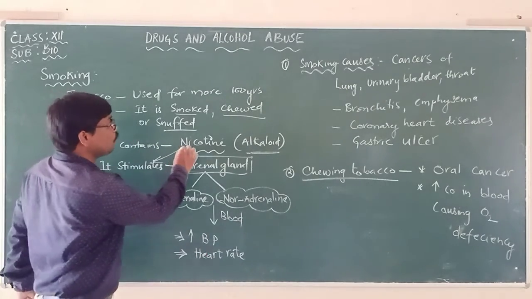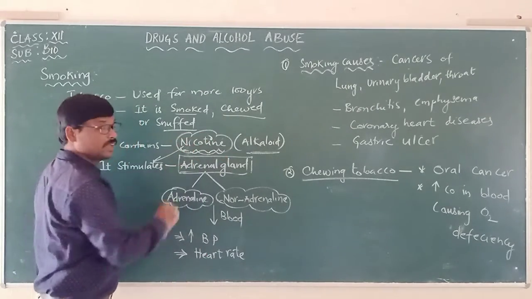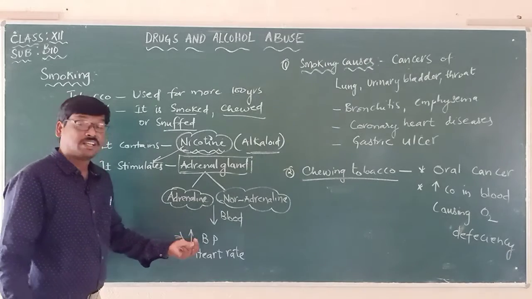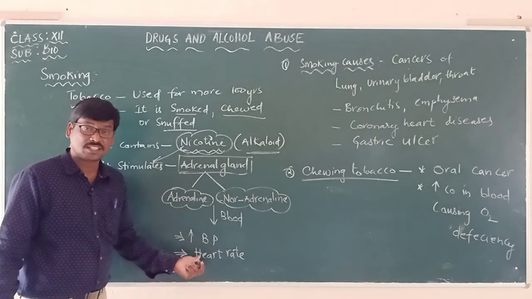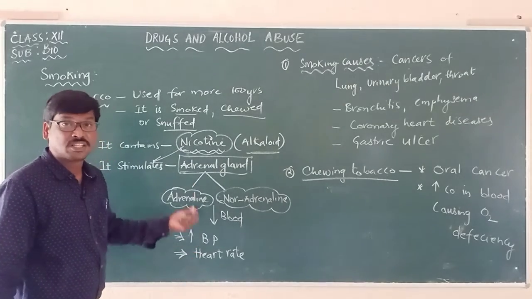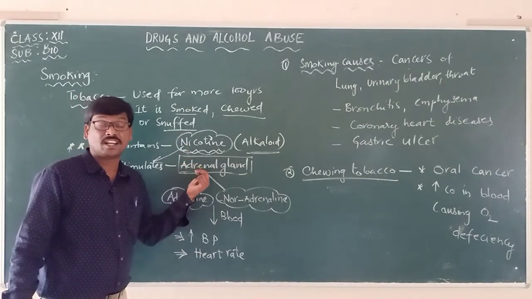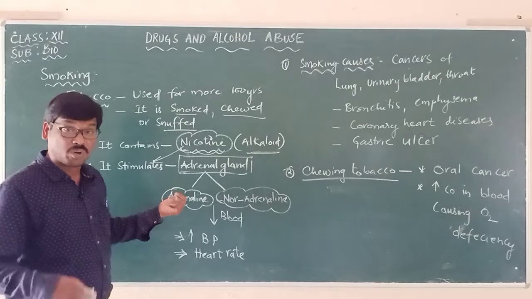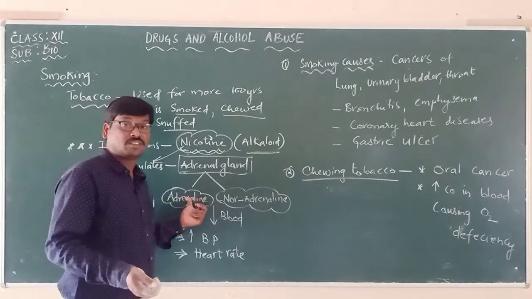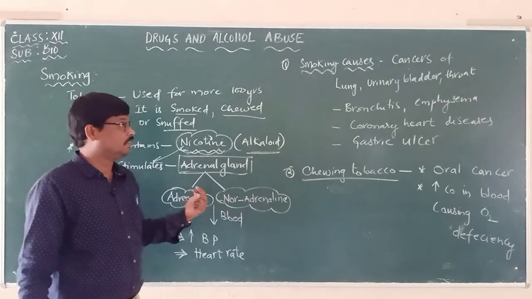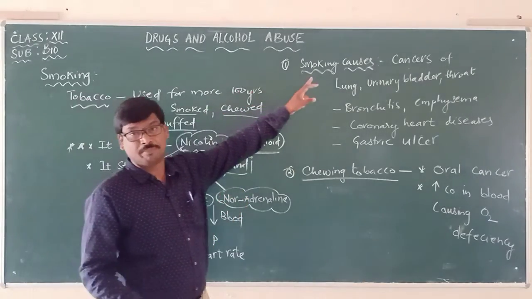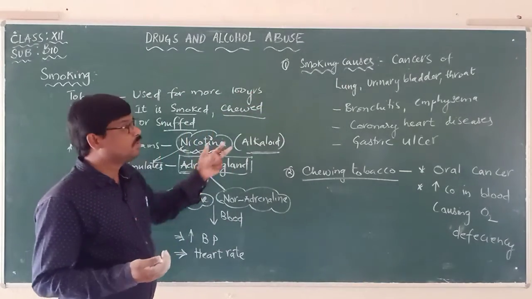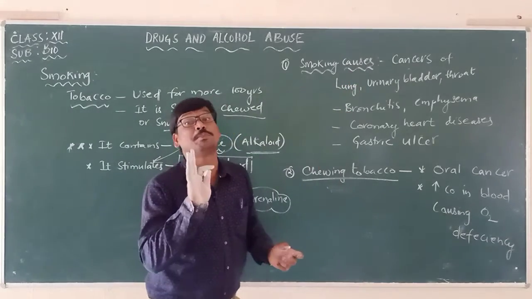So nicotine is very dangerous, which is leading to what? Increase in blood pressure and increase in heart rate. It is all because nicotine is stimulating the adrenal gland to produce two hormones in greater quantity, which are called adrenaline and noradrenaline. And by smoking tobacco, it can cause different types of cancers,